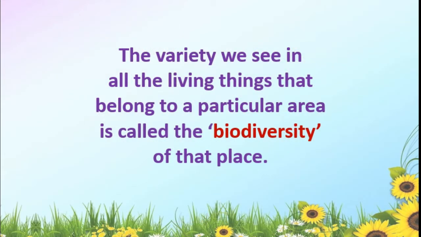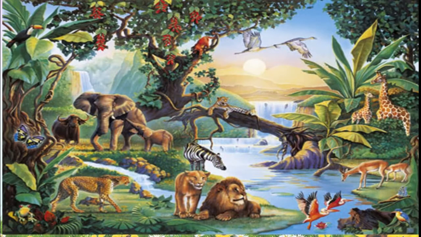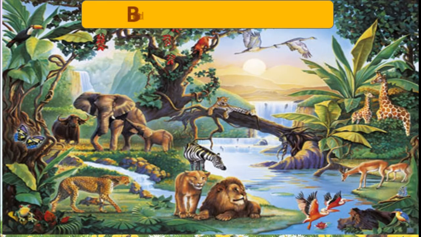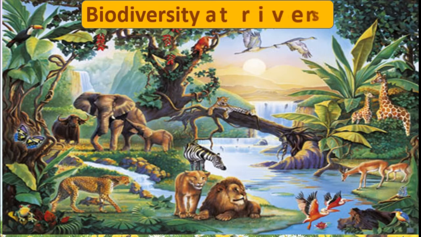The variety we see in all the living things that belong to a particular area is called the biodiversity of that place. See this? Here, this is the biodiversity in a river side. Correct? Here we can see different animals, plants and different birds are there, small insects are there.